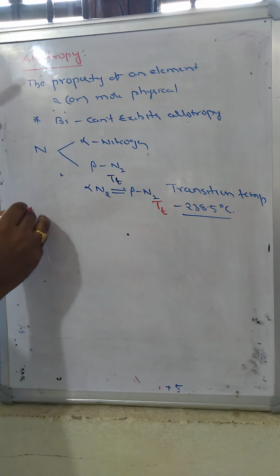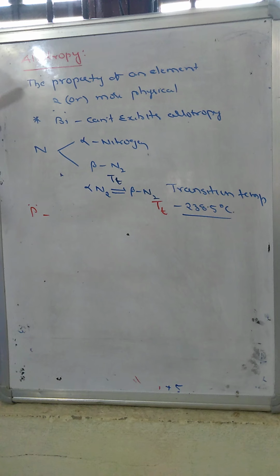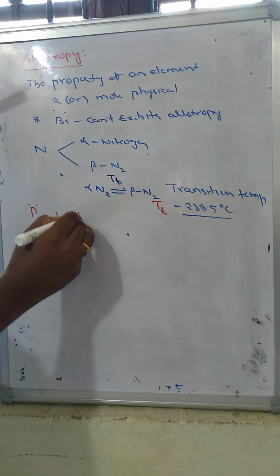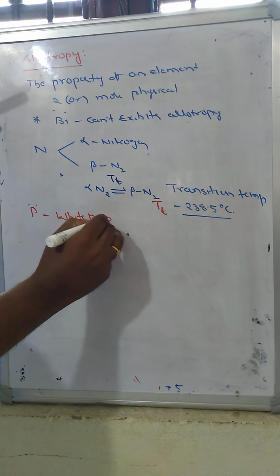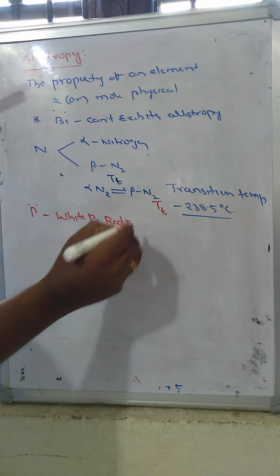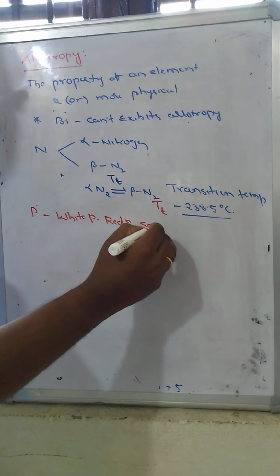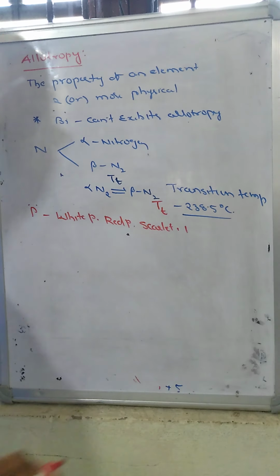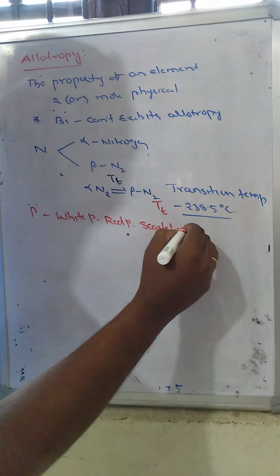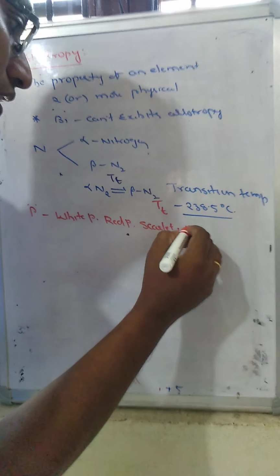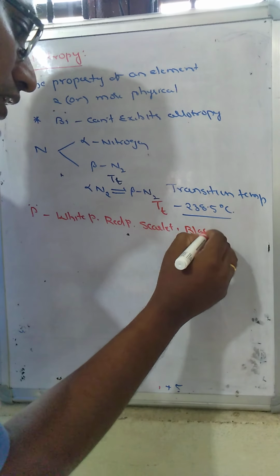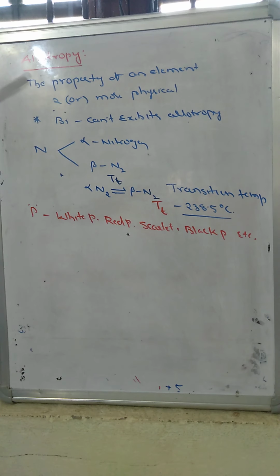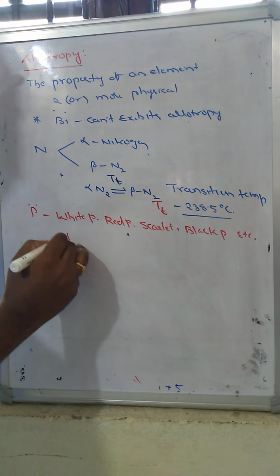Whereas another element, phosphorus, can exhibit various forms of allotropy. We call them white phosphorus, red phosphorus, scarlet phosphorus, black phosphorus, etc. Among these, white phosphorus is highly reactive.